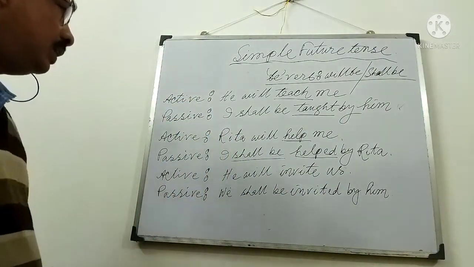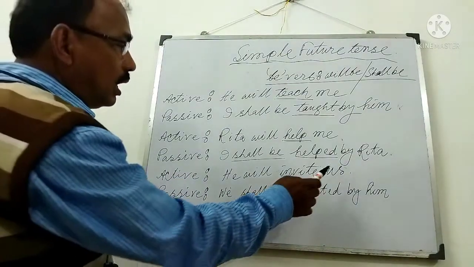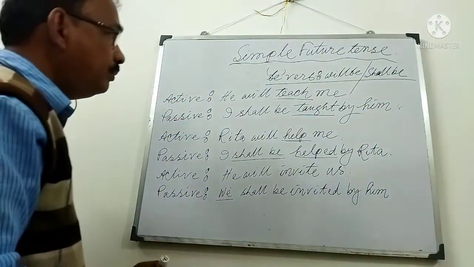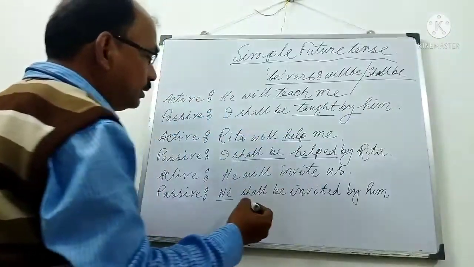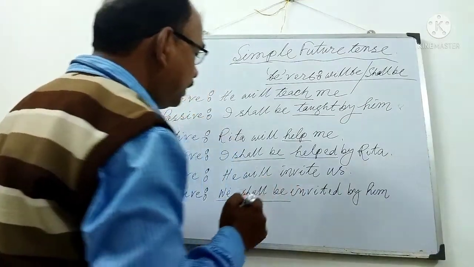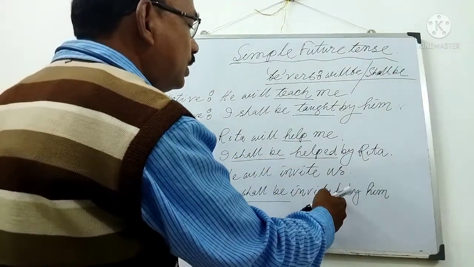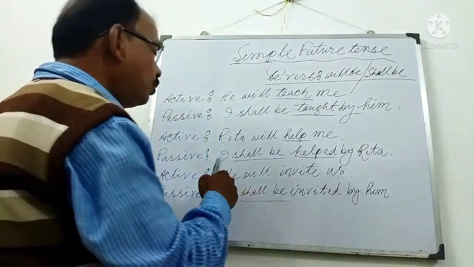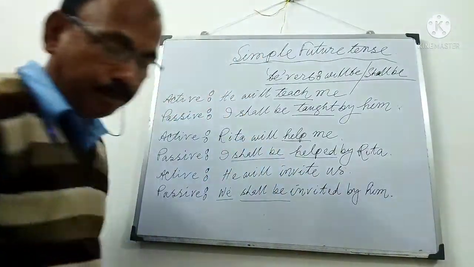Third example, he will invite us. Us in passive voice will be we. Then be verb, we shall be I have written. Then third form of main verb, invited. Then by, object will be subject, he changing to him.